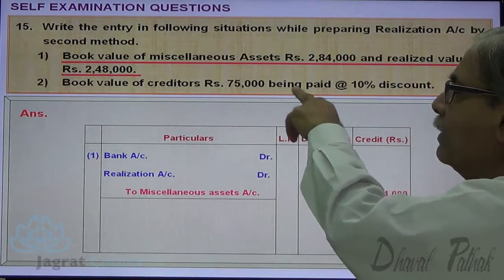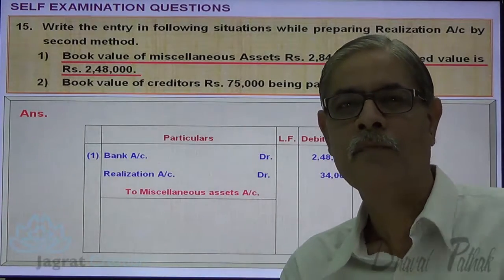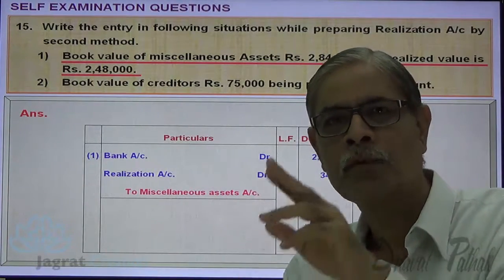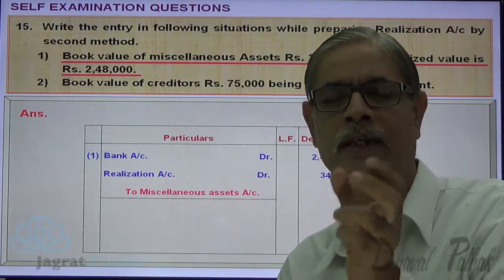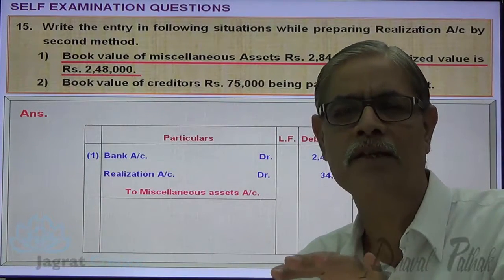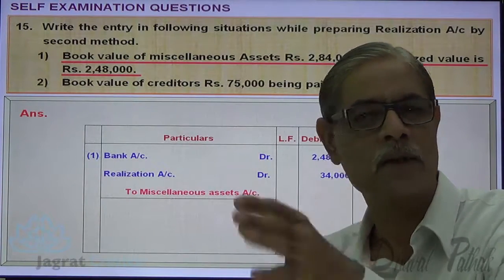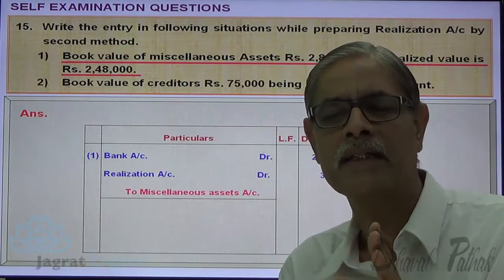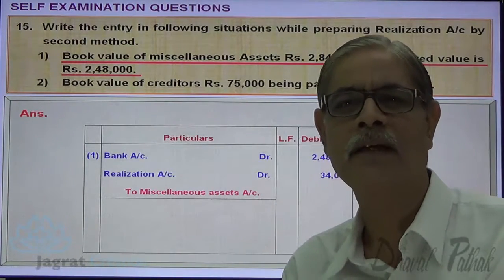Book value of the creditors is 75,000, being paid at 10% discount. Now, in the first method, the balance of creditors is credited to the realization account. The amount paid against it is debited to the realization account. The difference between the two is either profit or loss, which gets automatically accounted in the realization account in the first method. But in the second method, the liability balance is not transferred to the realization account. The amount paid against the liability is not debited to the realization account. Only the profit or loss on settlement of the liability gets recorded in the realization account.